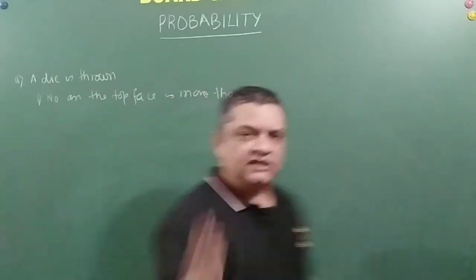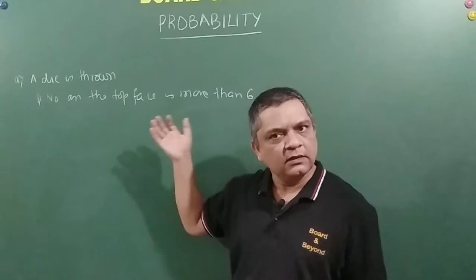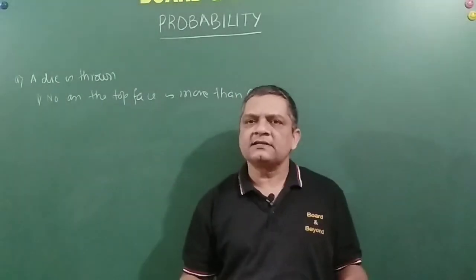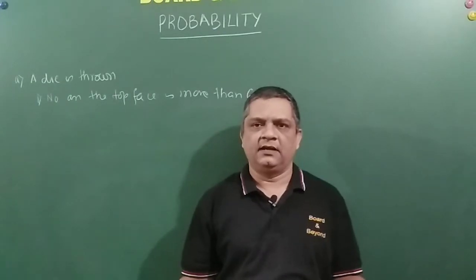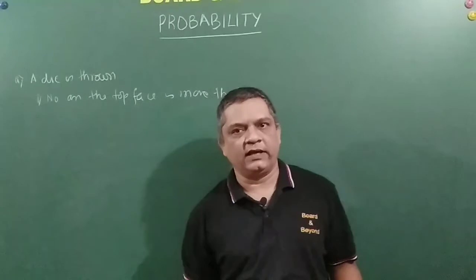Friends, is it possible to get this number more than 6? No, because the die has got only 6 faces, right? 1, 2, 3, 4, 5, 6. So I cannot get 7 if I throw a die, right?